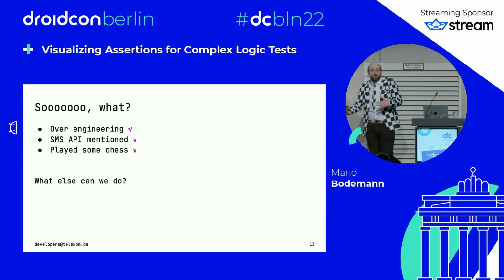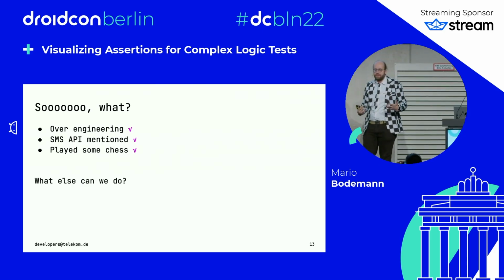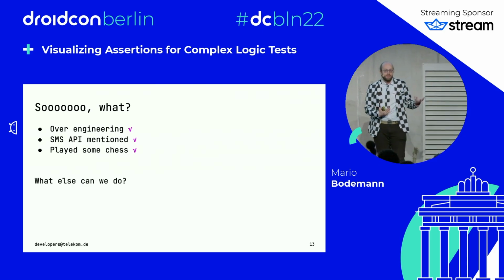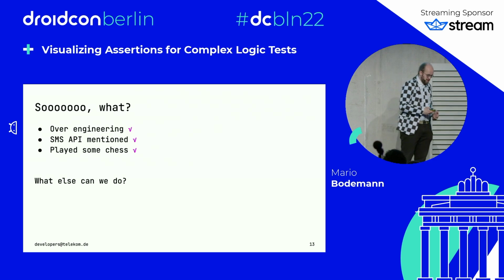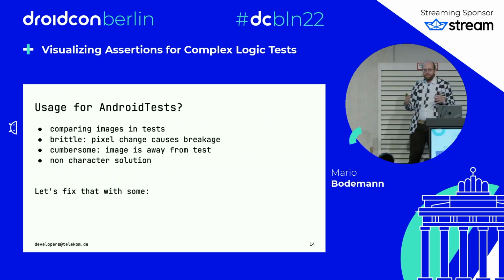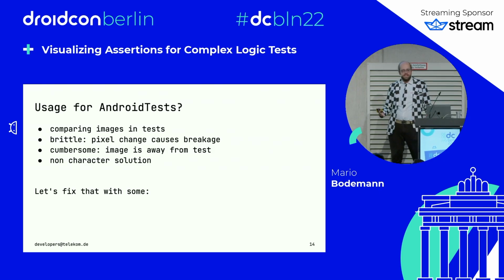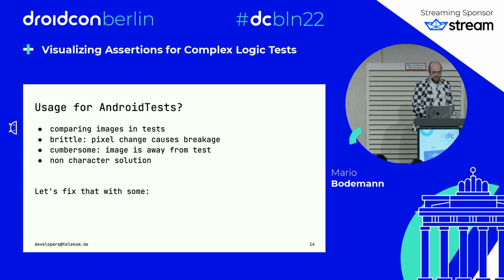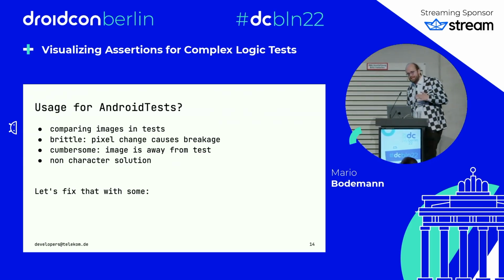Maybe there is even more we can do with this kind of approach, where we are thinking about how we visualize things to make it easier for us to follow where the error lies. And with this one, maybe there is something we can use with Android tests. You know, this thing you have to run the emulator for, that then runs on the emulator or the connected device. Because maybe here we can use the image of a view to actually compare to some kind of text.